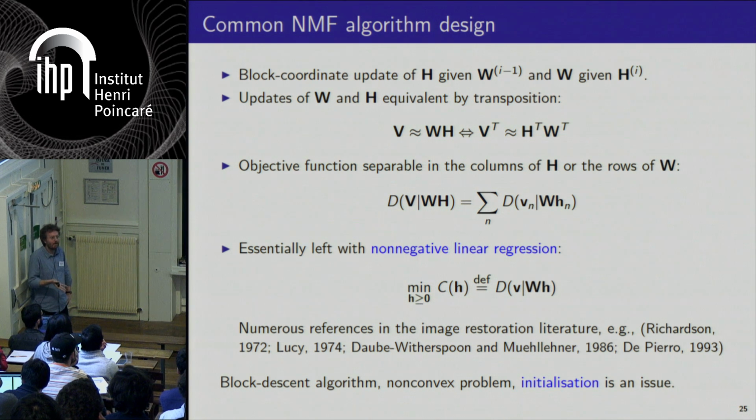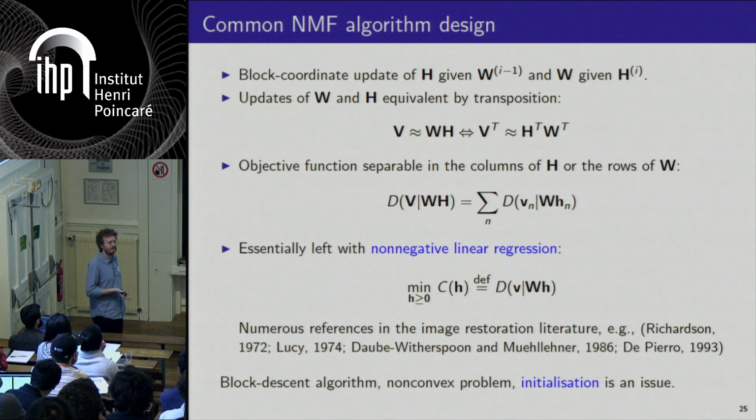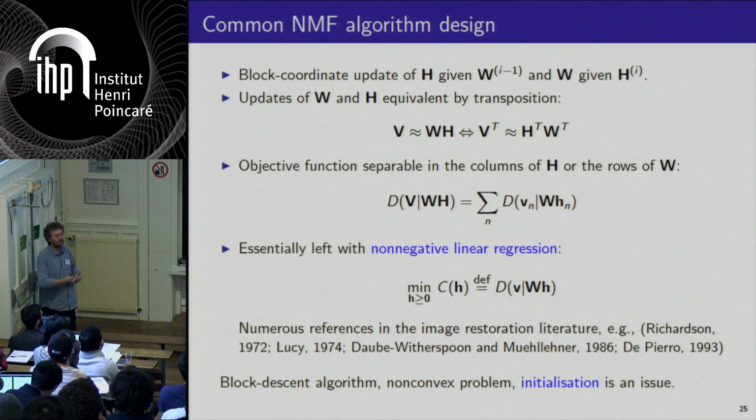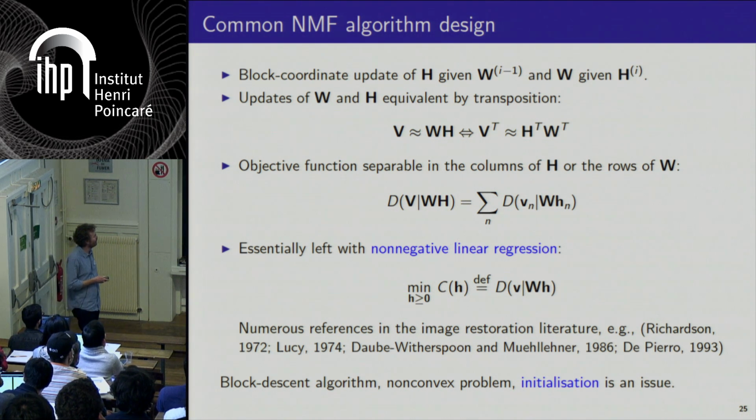And in particular, the quadratic cost and the Kullback-Leibler divergence cases have been well studied. And we will here show that you can derive a unifying algorithm for all the beta divergences.